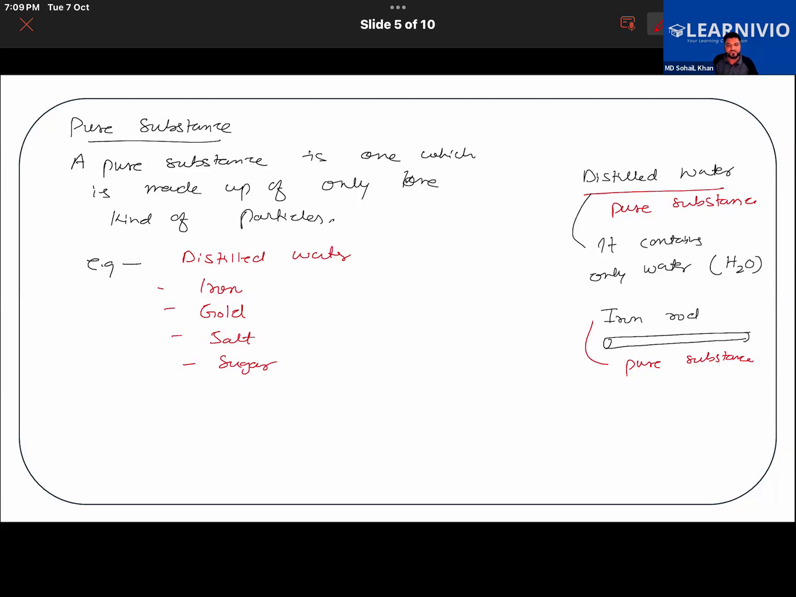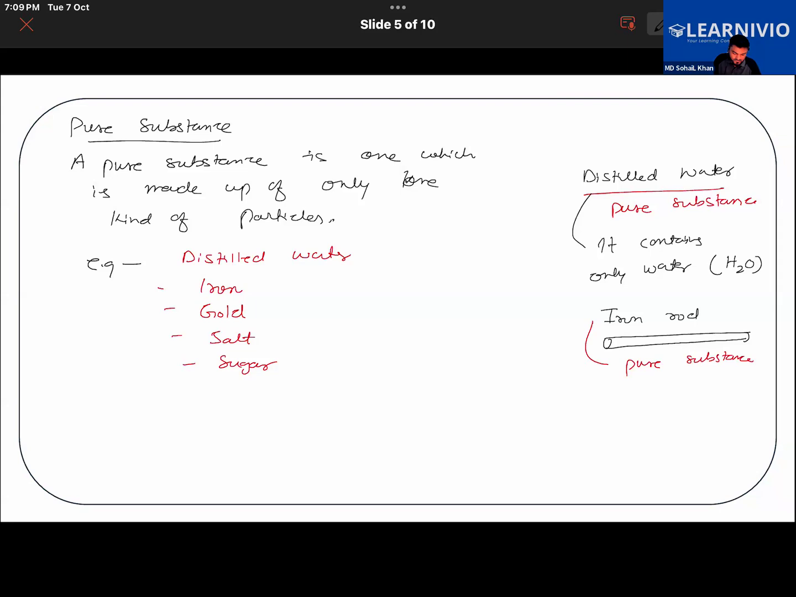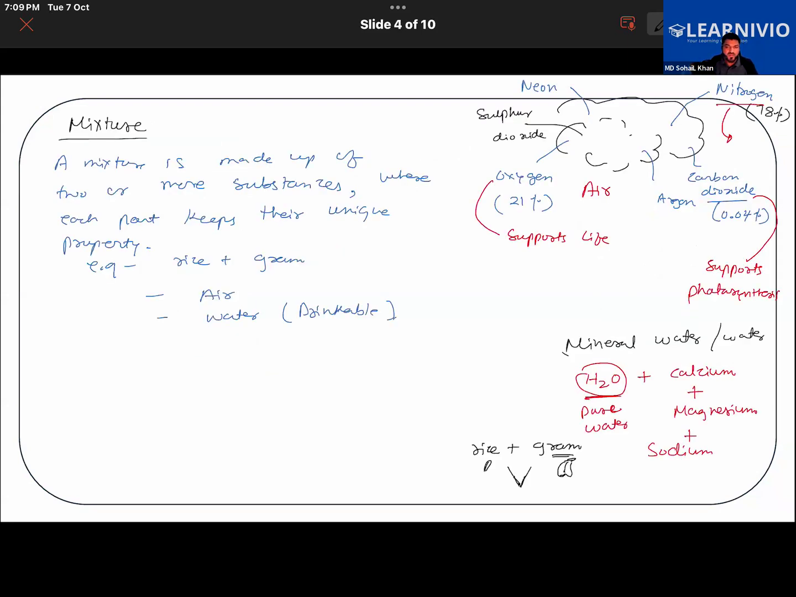Okay, that's the thing. Further, we'll be learning now about the different methods of separation. So, pure substance and a mixture. You're writing it down? Don't write it down. I'll be sending the screenshot after the class. So from the screenshot, you will be completing it.